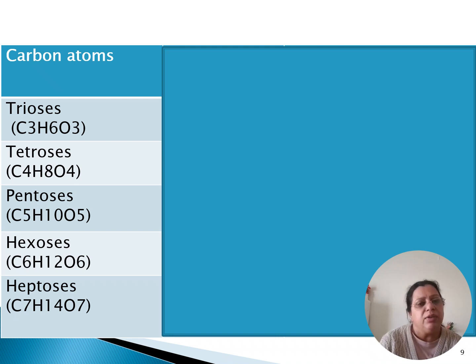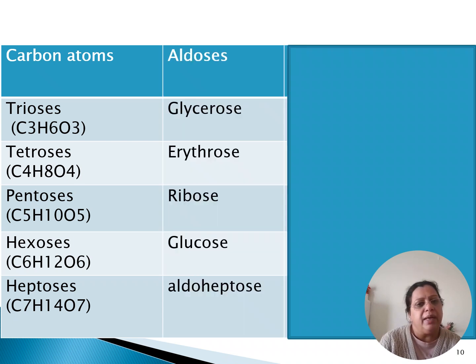Now, once we know the number of carbon atoms, they'll have one of the functional groups, which can be an aldehyde. If it is an aldehyde group, then the 3 carbon monosaccharide will be glycerose, 4 carbon will be erythrose, 5 carbon is ribose, 6 carbon is glucose, and 7 carbon is aldoheptose.